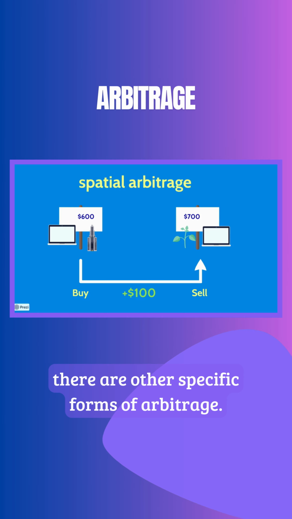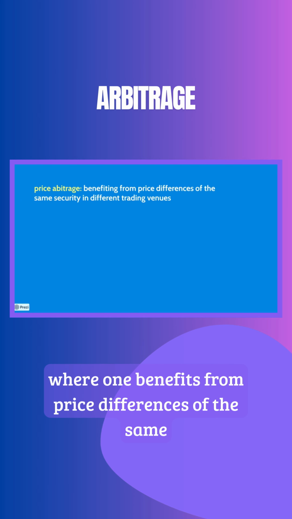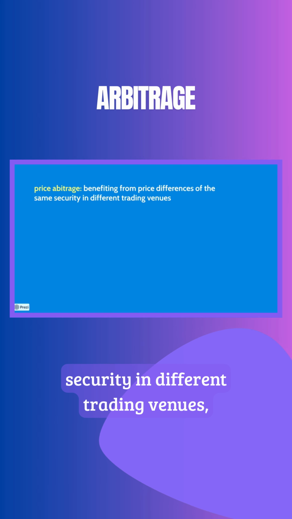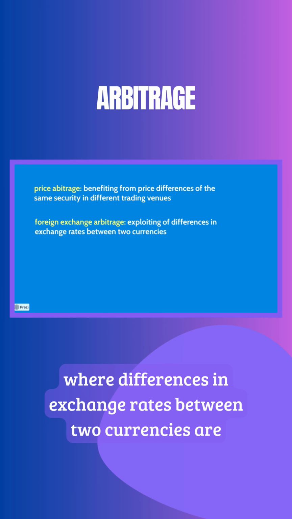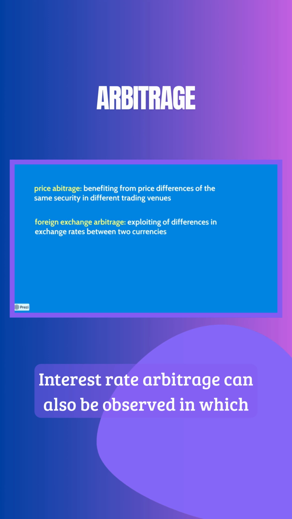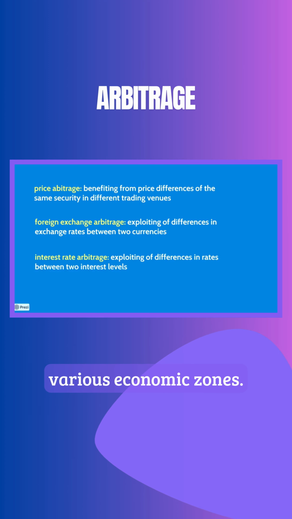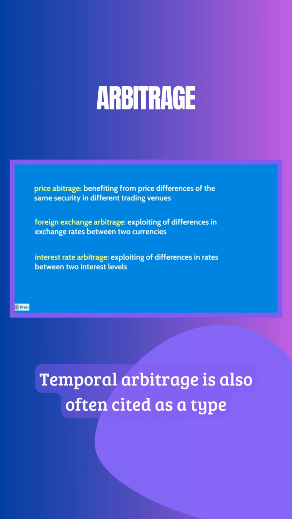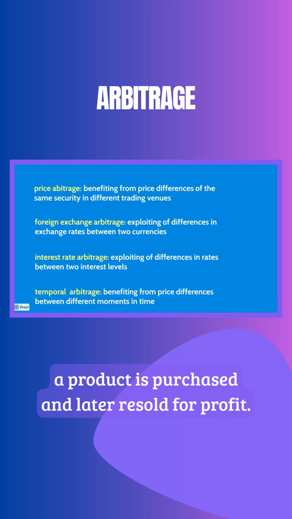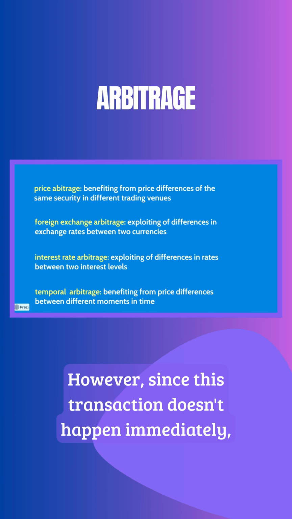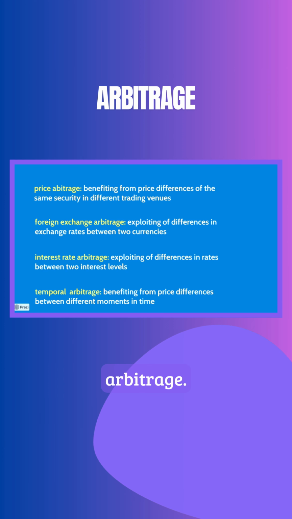Beyond that, there are other specific forms of arbitrage. For example, price arbitrage, where one benefits from price differences of the same security in different trading venues, or foreign exchange arbitrage, where differences in exchange rates between two currencies are exploited. Interest rate arbitrage can also be observed in capital markets, which is based on the different interest rate levels of various economic zones. Temporal arbitrage is also often cited as a type of arbitrage. Here, a product is purchased and later resold for profit. However, since this transaction doesn't happen immediately, temporal arbitrage can be considered a limited form of arbitrage.